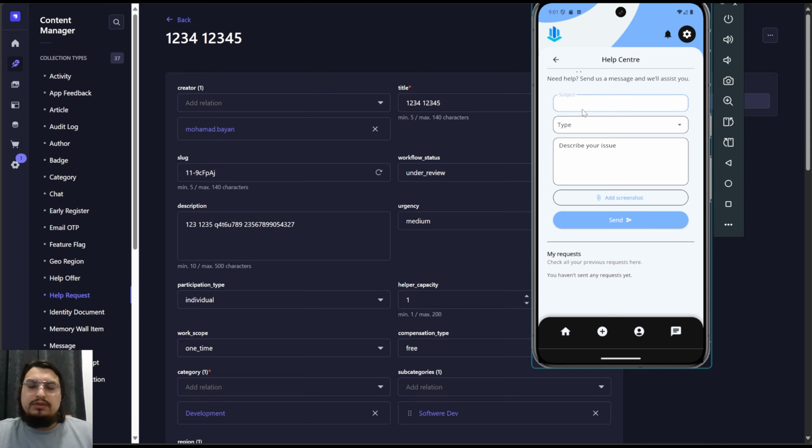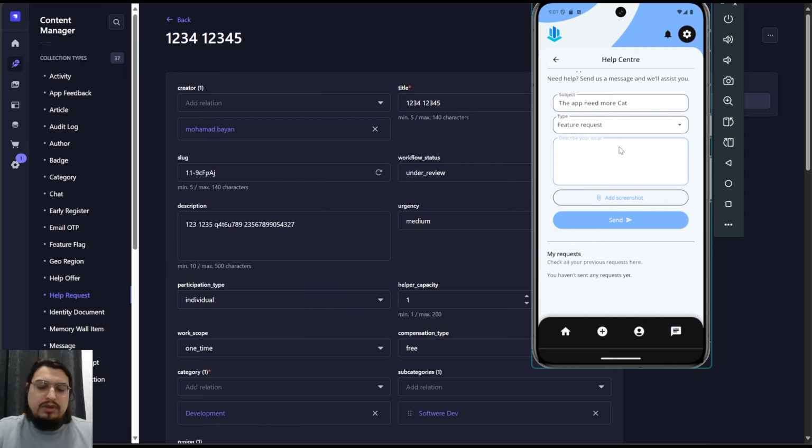So for example here, let's say I have an issue with the app, it needs more categories, for example. And you can specify it as a bug, or a feature you need, or a question or something else.